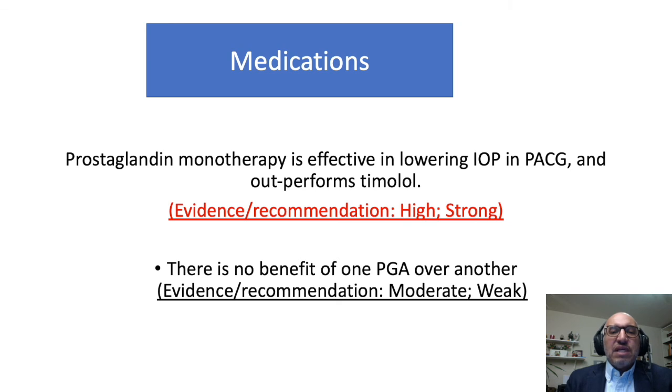Interestingly, for the medications, prostaglandin monotherapy is effective in lowering the intraocular pressure in primary angle closure glaucoma. Again, the medical treatment is usually temporary until you go ahead for the surgical management. But again, the first line of treatment, if the patient has primary angle closure glaucoma, a quiet eye, not an acute attack, then you can proceed with prostaglandin therapy.